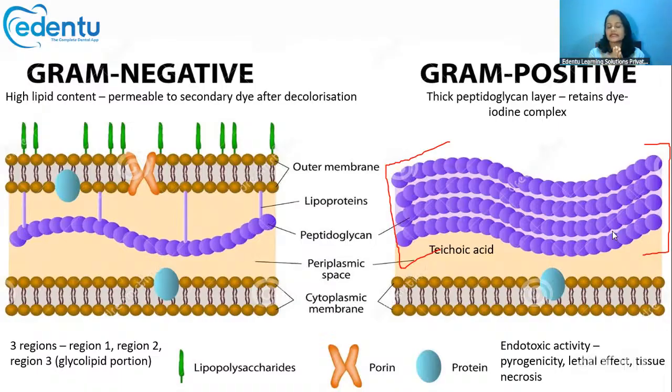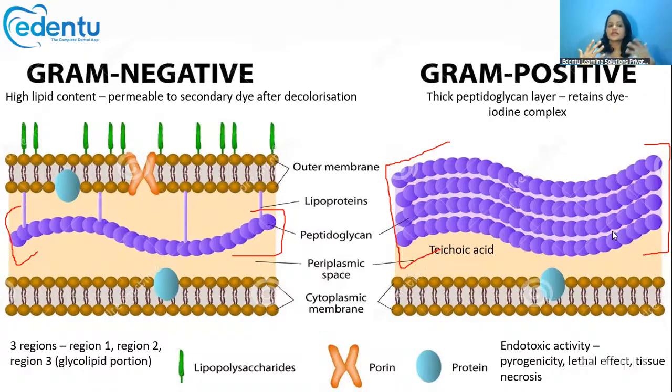Because of this thick peptidoglycan layer, these bacteria retain the crystal violet-iodine complex and appear bluish in color. Whereas look at the peptidoglycan layer in the gram negative organism, very thin. So they cannot retain the primary dye-iodine complex, and the acetone can easily wash away that complex. That's why it appears pinkish in color, and that's why they are called gram negative bacteria.